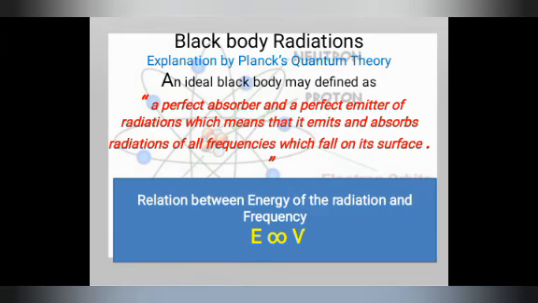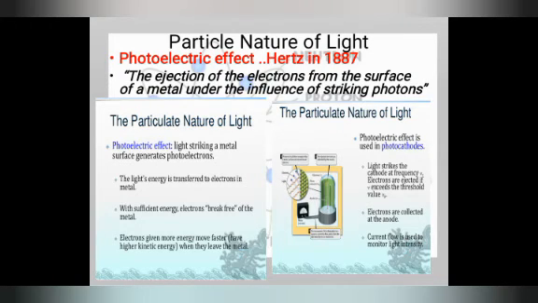So one relationship, as I told in Planck's constant, is that E is directly proportional to ν. After this, the particle nature of light is also known through the photoelectric effect. Photo means light, electric means electrons, and effect means the relation between them. You know very well that wherever electricity is passed, you can see light. Take the example of your bulb: electrons are moving and generating light, so that kind of effect is called the photoelectric effect.